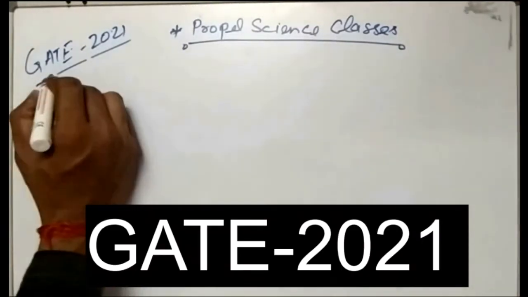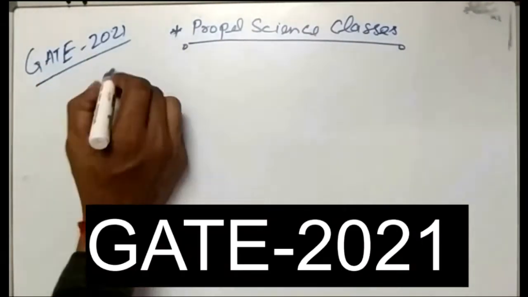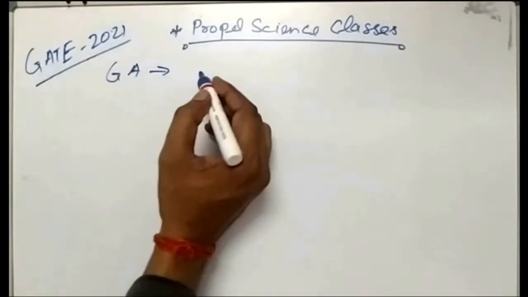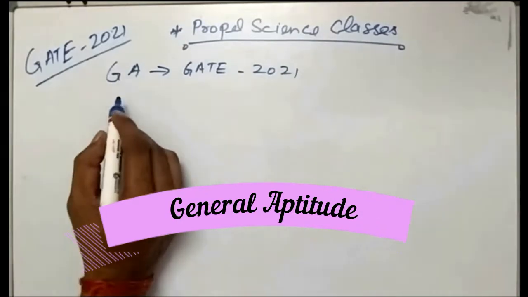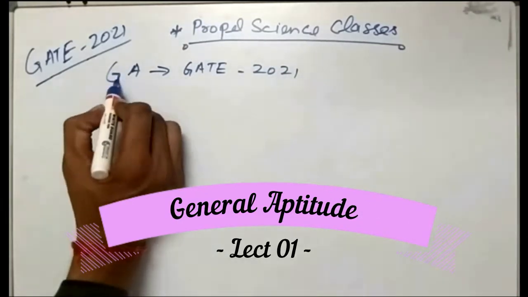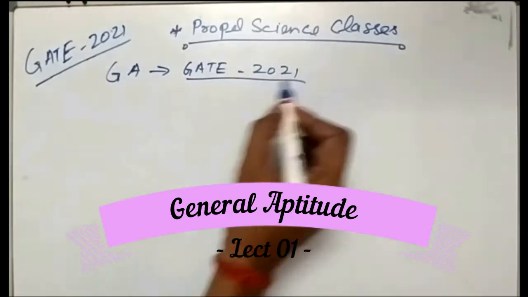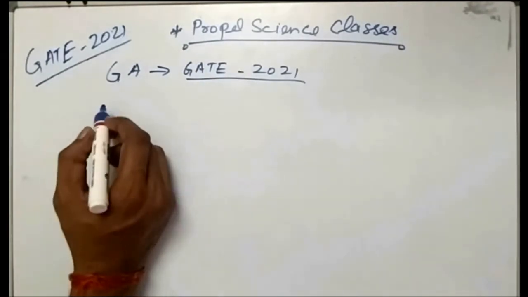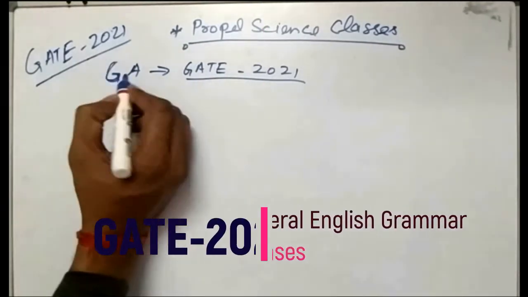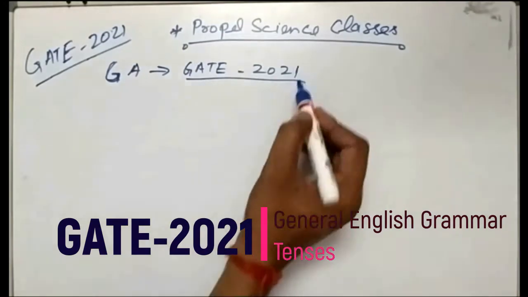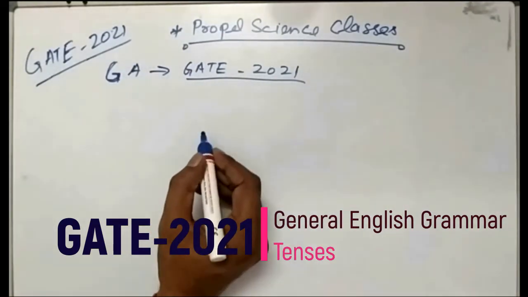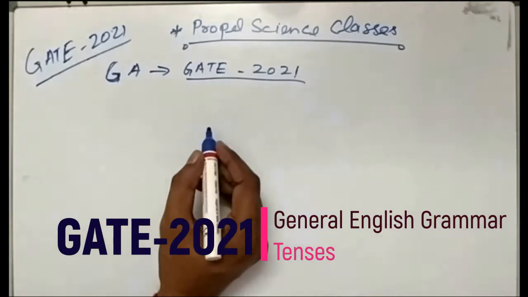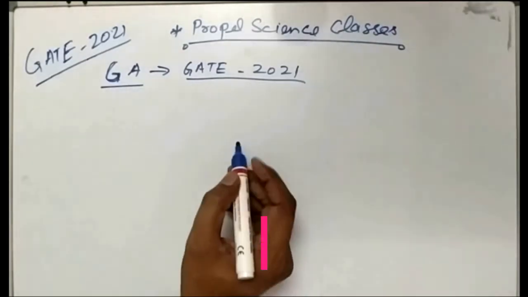And as you know, we are going to start the general aptitude for GATE 2021. So, if you have not seen our first video of the syllabus of GATE 2021, please find it from the description link and go into the details. As you know, our GATE 2021 syllabus slightly changed, so this is the new syllabus. Based on this, we will cover general aptitude.